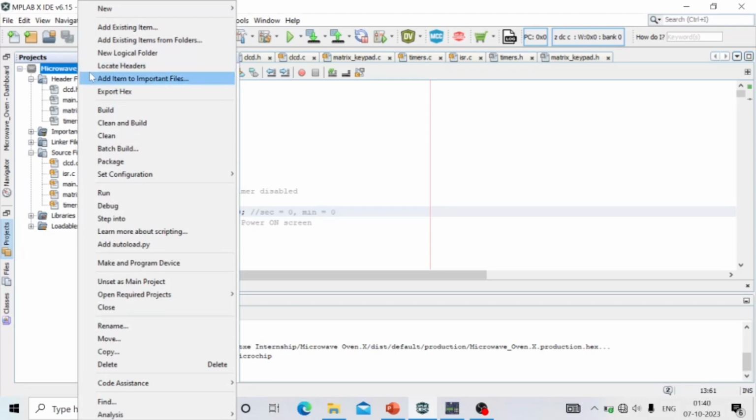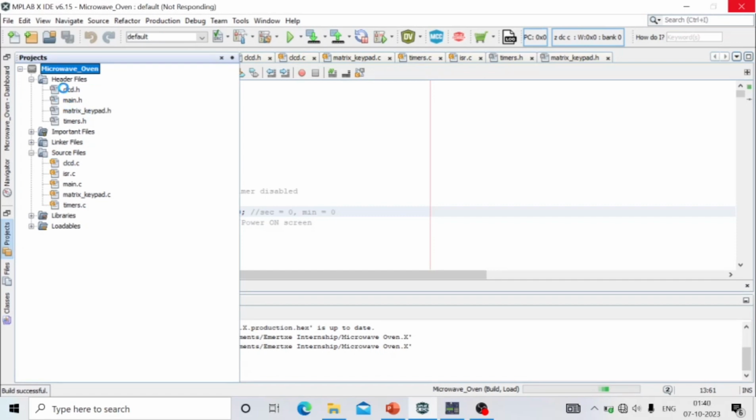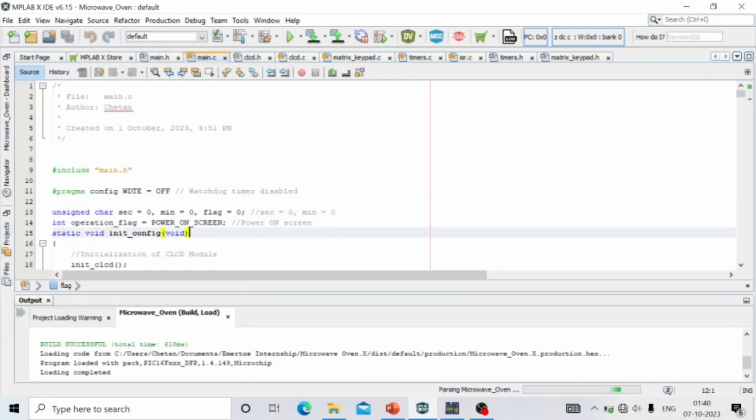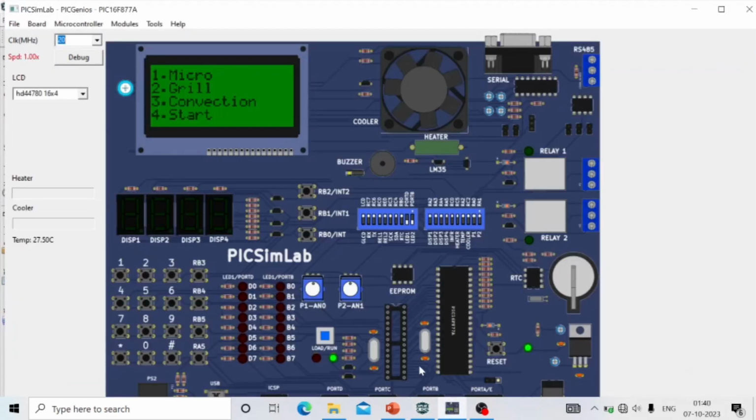First we have to go into the microwave oven project, and here we have to build. Here the header files should be included into header files, and .c files should be included into source files. After building successfully, we will go to PICSIM, where it is used for the simulation purpose. Here is the clock, which is set to 20 MHz, and the LCD is 16x4.